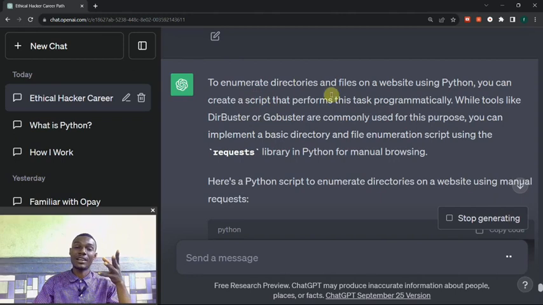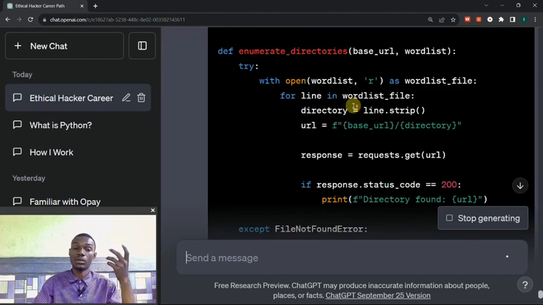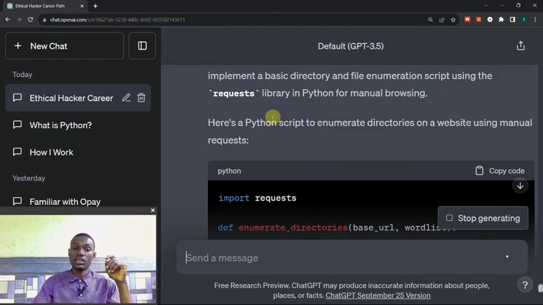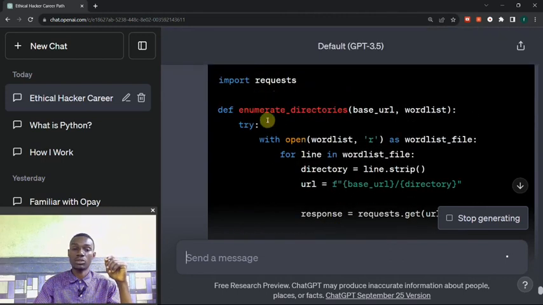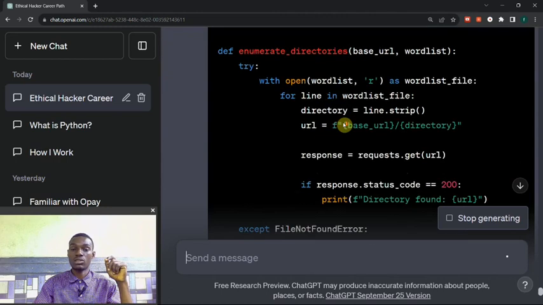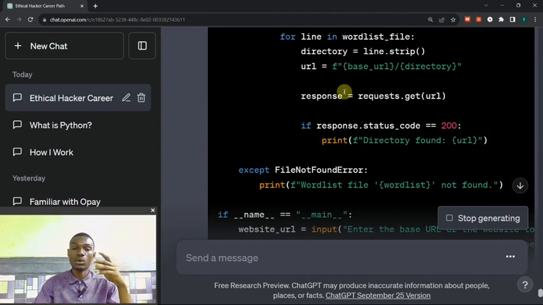Okay, to enumerate directories and files on a website using Python, you can create a script that performs this task programmatically. Now if I go down, here is a Python script to enumerate directories on a website using manual requests. You can see it says import requests, def enumerate. It shows you the listing. You must learn the Python language to be able to understand all these things. You must first learn the Python programming language.